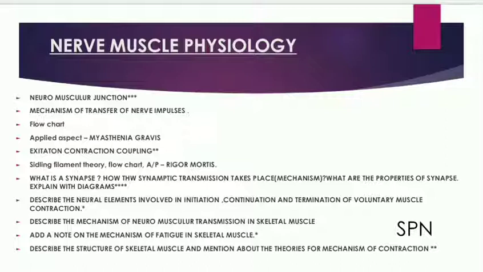What is the synapse? How does synaptic transmission take place? Mechanism. What are the properties of the synapse? Explain with diagrams. And explain the neural elements involved in initiation, continuation and termination of voluntary muscle contraction.